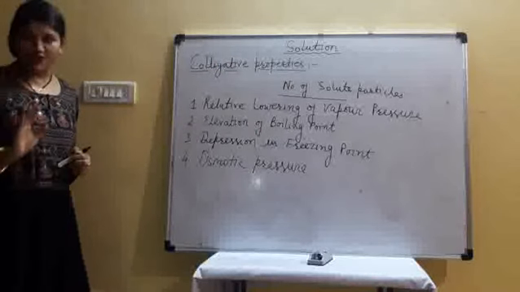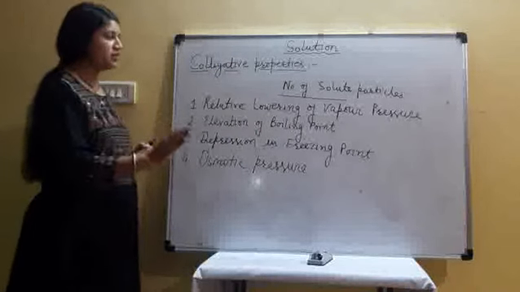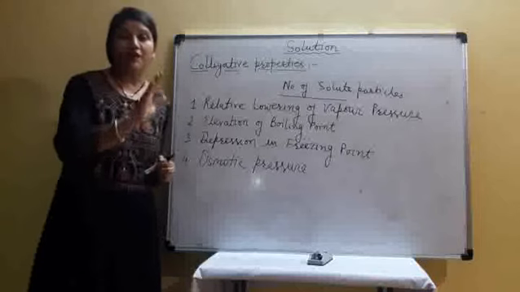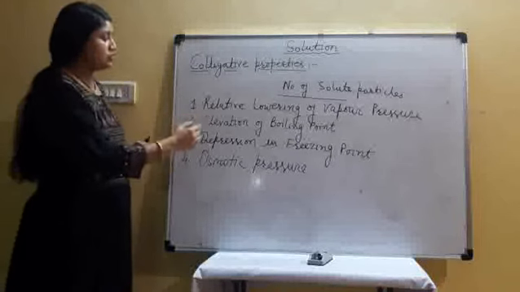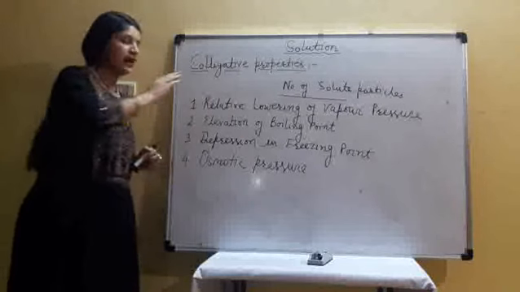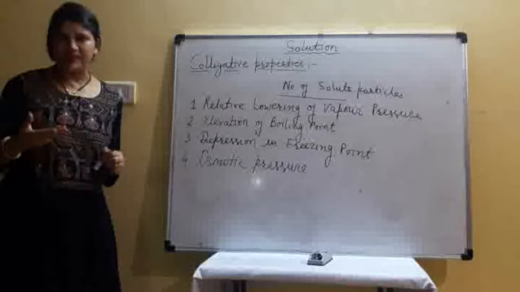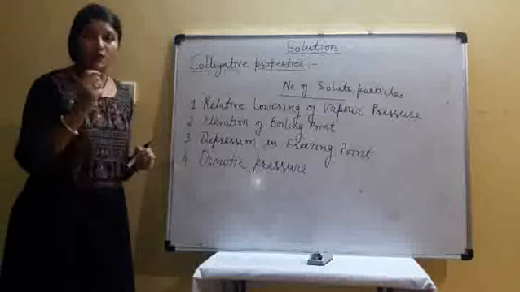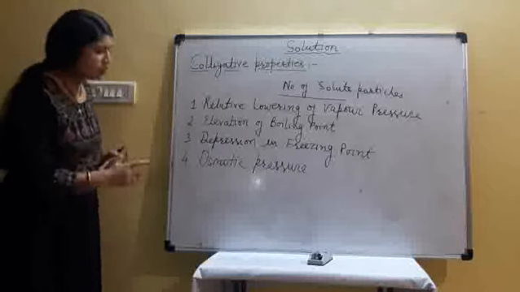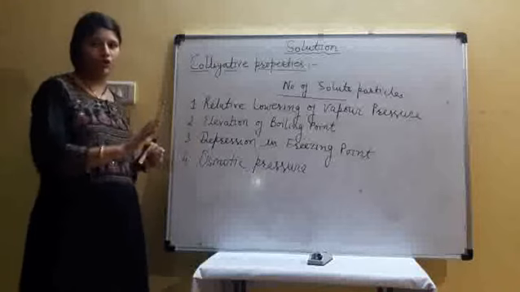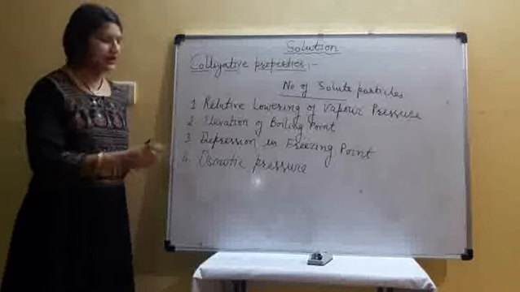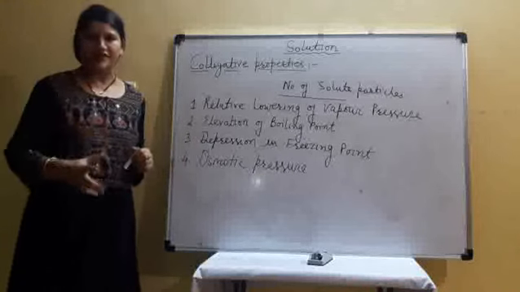Freezing point is not a colligative property. Boiling point is not a colligative property. Vapor pressure is not a colligative property. The lowering, elevation or depression, these are colligative properties. And the fourth one is alone, osmotic pressure. Here there is no elevation, no depression, no lowering. It is alone, osmotic pressure.